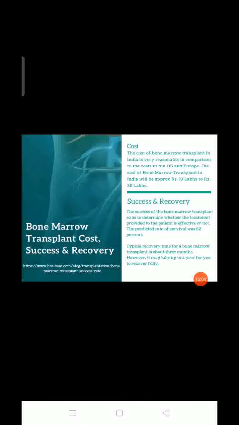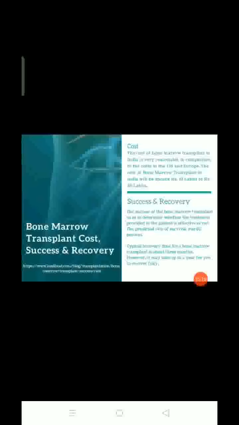Bone marrow transplantation cost, success, recovery. The cost of bone marrow transplant in India is very reasonable in comparison to the cost in the USA and Europe. The cost of bone marrow transplantation in India will be approximately 19 lakh to 35 lakh.